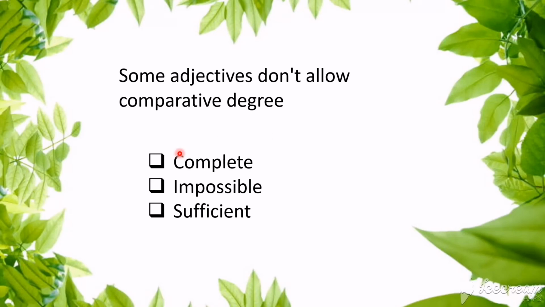So that kind of adjectives are complete, impossible, sufficient. These are also adjectives which cannot be used to compare things. So you cannot convert these into comparative degree or superlative degree. For any kind of comparison, they will be in this form alone. You cannot add -er or -est, or you cannot change the entire word. So these three words and some other words like this, these are all examples, will never take any kind of comparative forms.